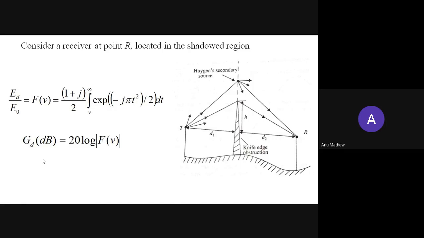This knife edge diffraction model works on the Huygens-Fresnel principle. The Huygens-Fresnel principle says that all the points in the primary wavefront form secondary wavefronts, and these together form a secondary source, which causes a secondary wavefront traveling in the same direction as the primary wavefront. So the knife edge diffraction model works on this principle.